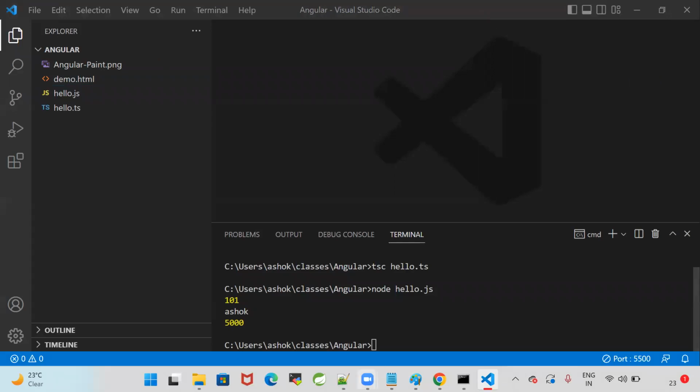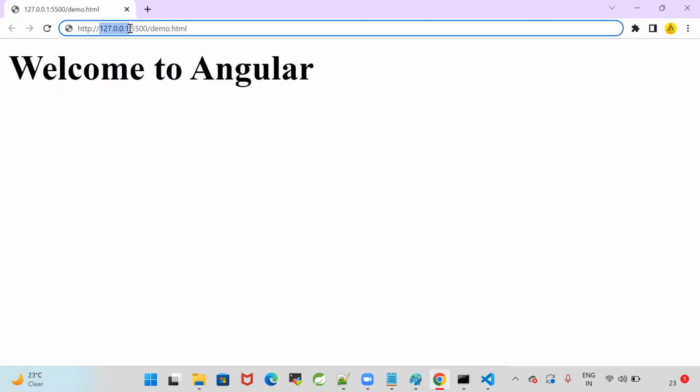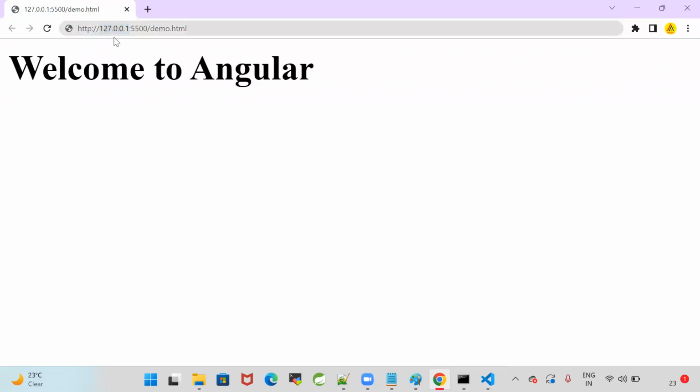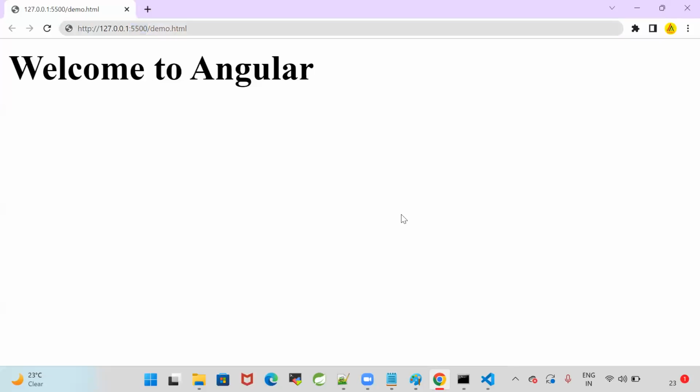Whenever you run the project in the live server, it will show the IP address 127.0.0.1, that is equal to your localhost IP address. 127.0.0.1 is a localhost IP. 5500 is the port number of the live server.